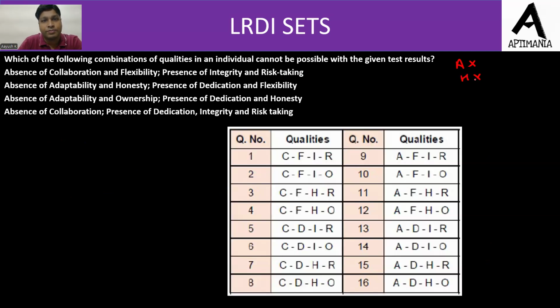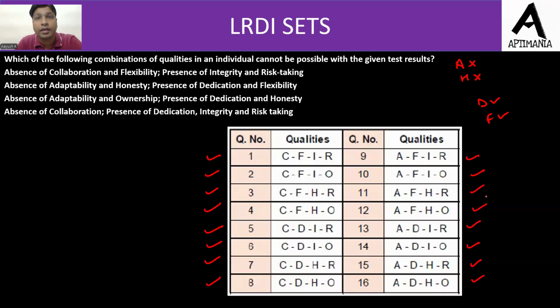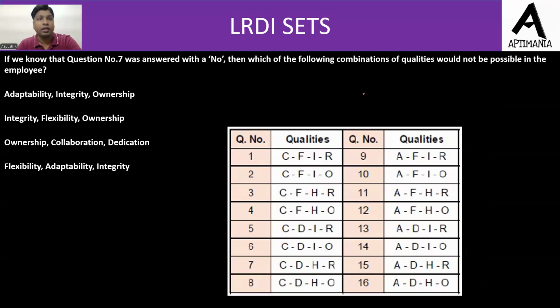Adaptability and honesty must be absent, and dedication and flexibility must be present. Now D should be present. So इनका आंसर सबका definitely yes गया होगा क्योंकि D सब में आ रहा है. Now let us check for F. F is present in this, this, this, and this, and this, and this. सारे question tick हो गए हैं. That means the candidate is having all the mentioned qualities. But that is not possible. We are looking for someone in which these two qualities must be absent. But जब हम D और F को check कर रहे हैं तो सारी qualities present आ रही हैं और this case is not possible. So the answer to this question is option second.